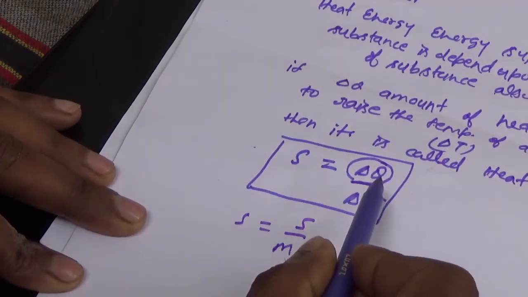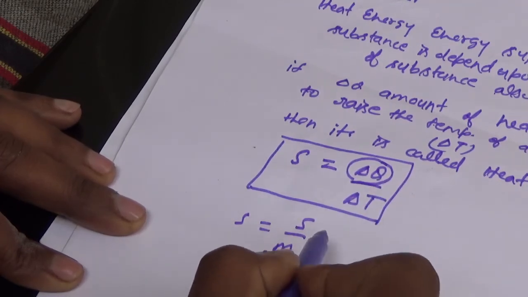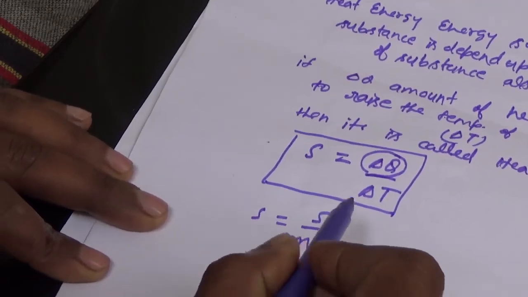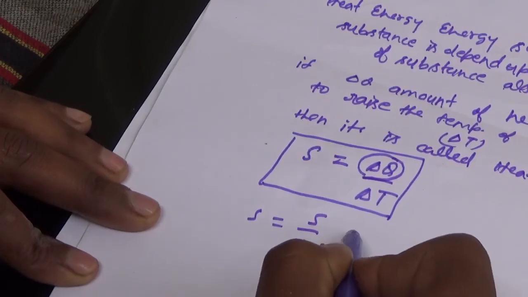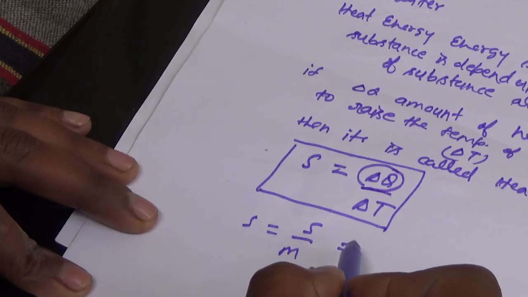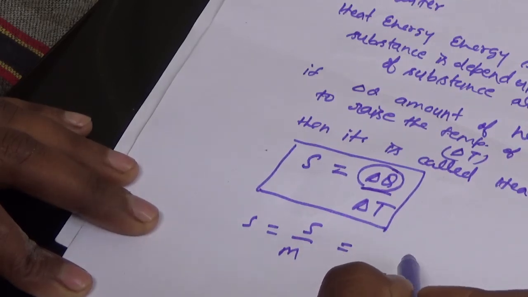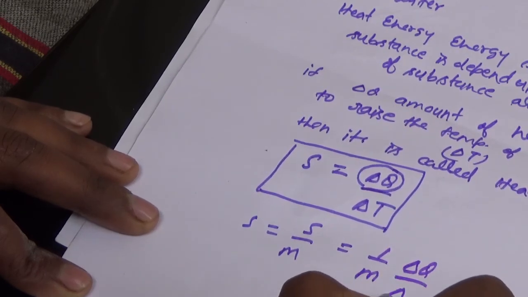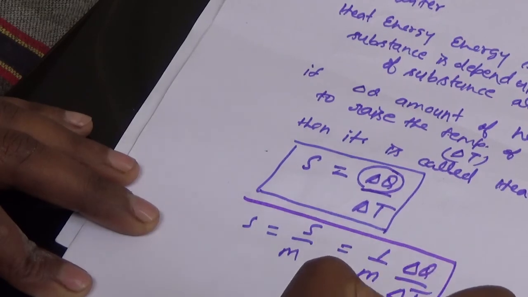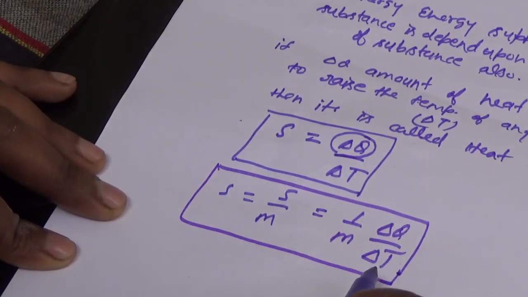To raise the temperature by del T, the required amount of heat per unit mass is known as specific heat capacity. It is denoted by small s and is equal to S by M. Here S is heat capacity, so it will be 1 by M del Q by del T. It is known as specific heat capacity, per unit mass, to raise the temperature of